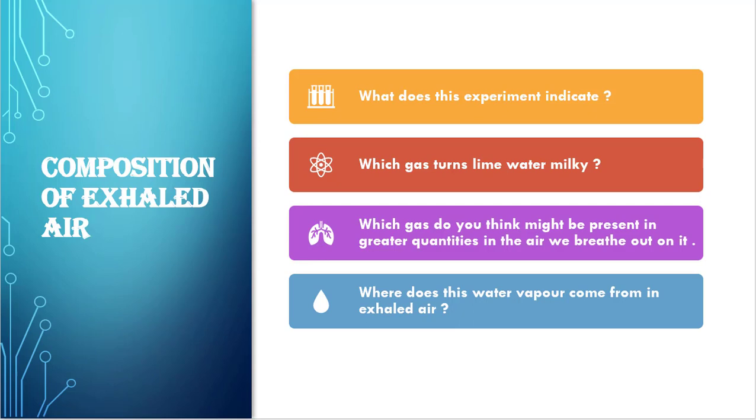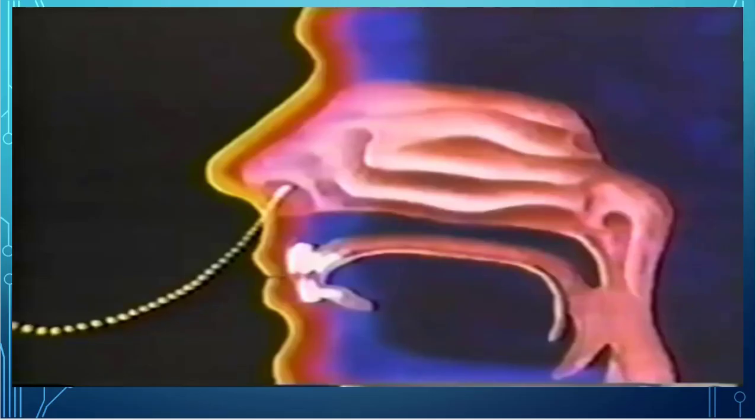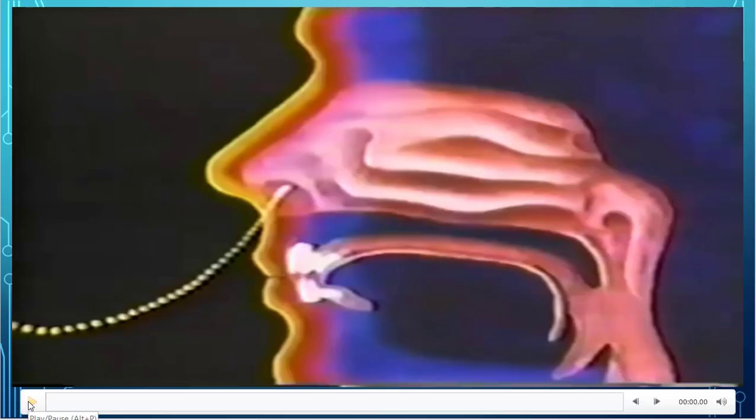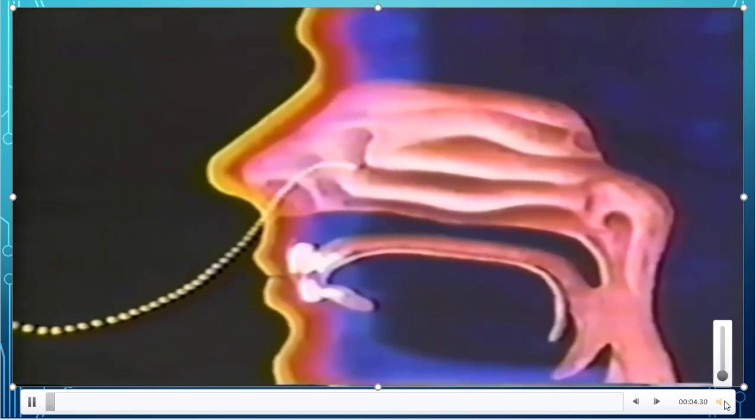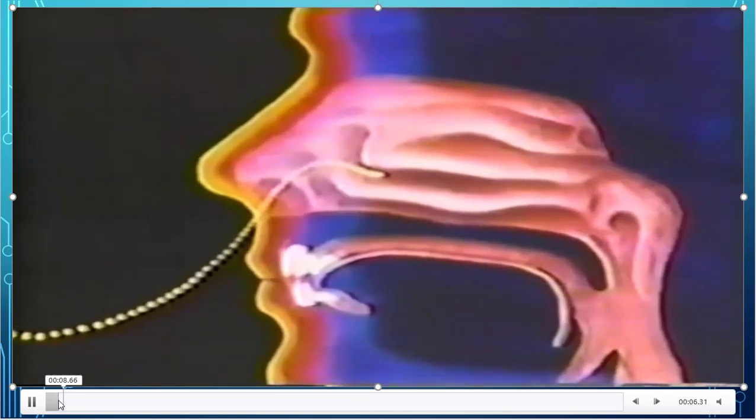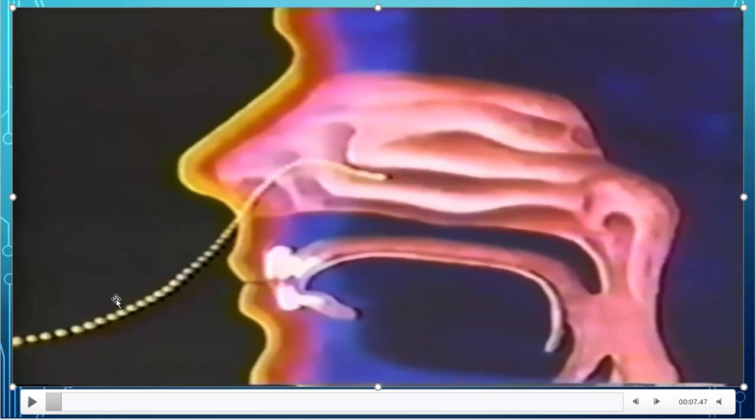Okay, now I want to show you the pathway of air in respiration in human beings. Now keenly observe this video. See what is happening here. Air is entering into the nasal cavity through the nostrils. These are the nostrils. Now air enters into the nasal cavity.